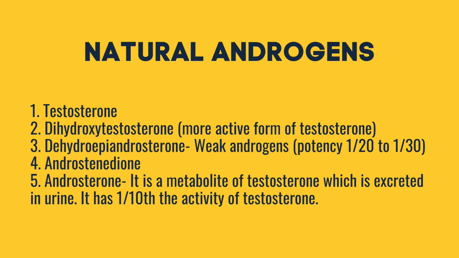Meanwhile, dihydroepiandrosterone is a weak androgen with potency of 1/20 to 1/30. On the other hand, androsterone is a metabolite of testosterone which is excreted in the urine. It has 1/10 the activity of testosterone.